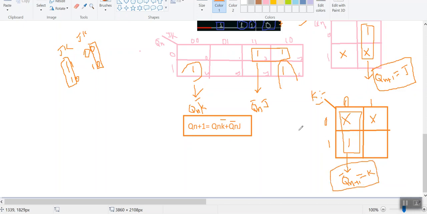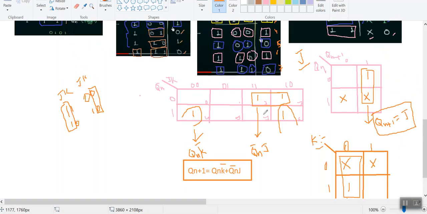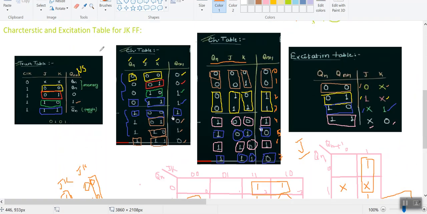So finally we can conclude that characteristic and excitation equations are useful in the designing of counters as well as registers. Okay, so this is the concept regarding the characteristic and excitation table.